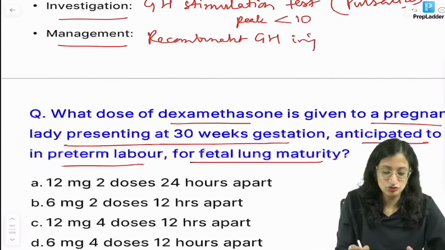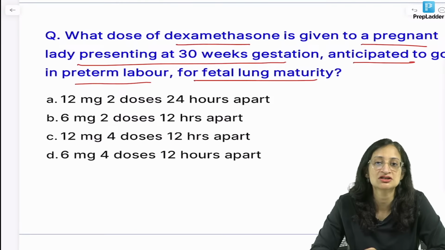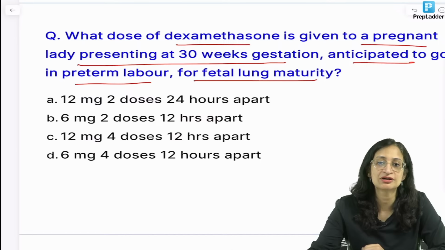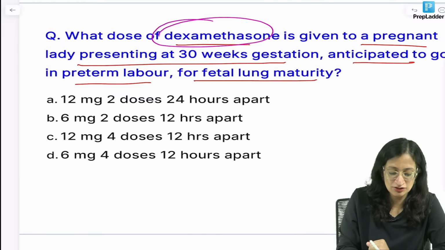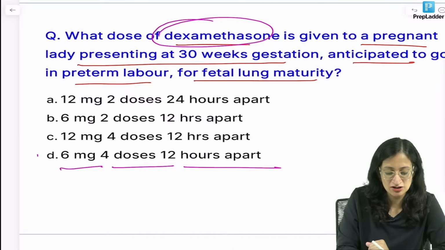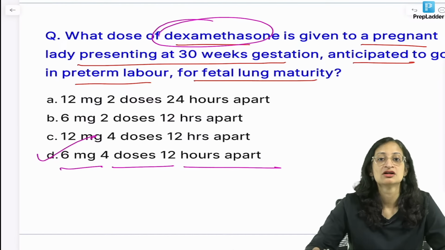So, moving back to our question, the dose of dexamethasone given to a pregnant lady at 30 weeks gestation, anticipated to go in preterm labor, for fetal lung maturity. So, the dose we give will be what? Dexamethasone, so it will be 6 milligram, 4 doses, 12 hours apart.